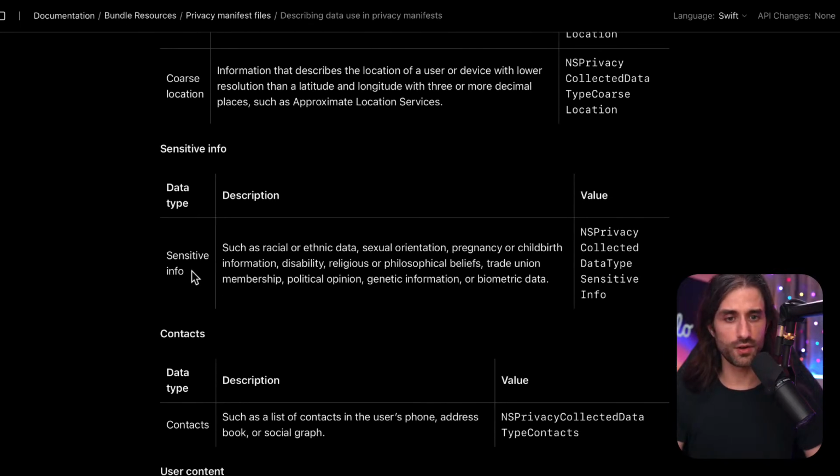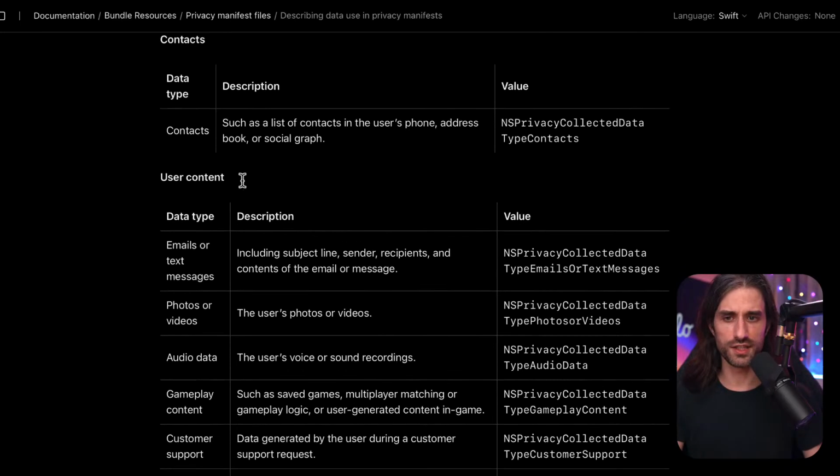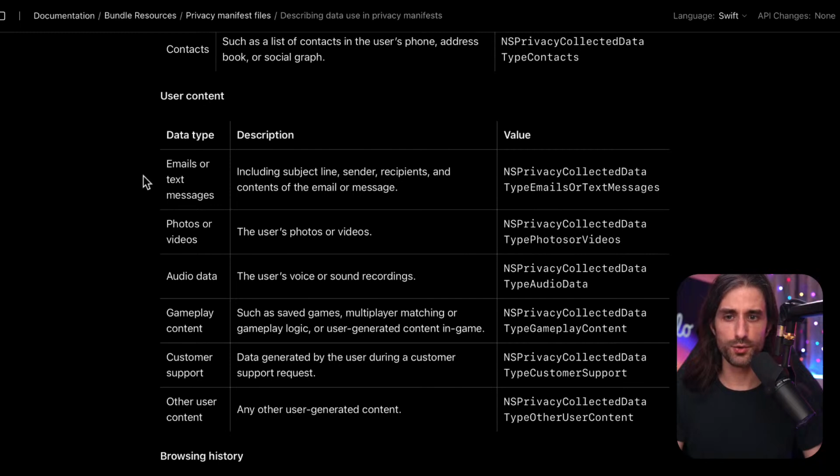Sensitive information, so I guess it's information which is often protected by law. So biometric data, trade union membership, political opinion, religious beliefs, disability, this kind of data which is protected by laws, even very strong laws depending on the country in which you are. I'm in France and there are some very strong laws about some very specific data points. Then the contacts of the user, the social graph, user content.